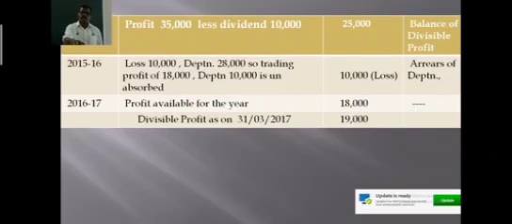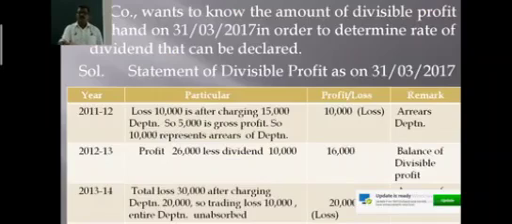Now you can calculate this. See, profit of rupees 16,000 in the second year, right? There is a loss of 10,000, arrears of depreciation, in the next year. So the net amount of profit is 6,000. And again there is a loss of rupees 20,000 in the next year. So you can calculate profit. Total profit is here